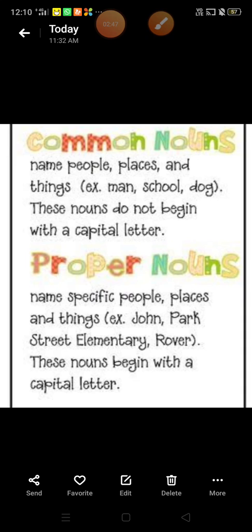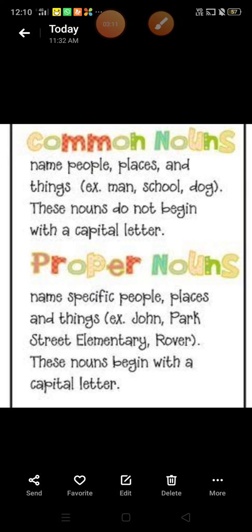So you can see there is a difference between common noun and proper noun. In common noun, these nouns do not begin with a capital letter. But in proper noun, these nouns begin with a capital letter. So this is the difference between common noun and proper noun.